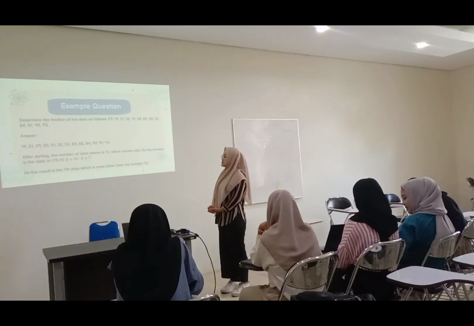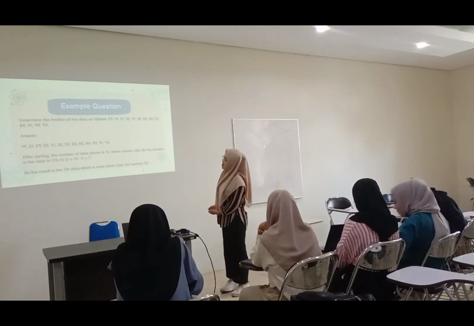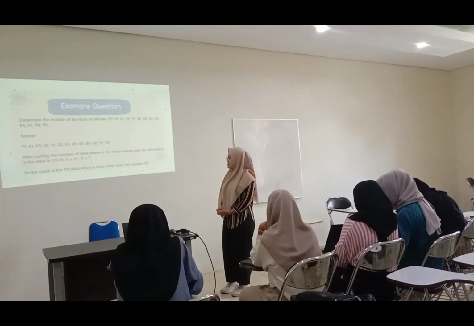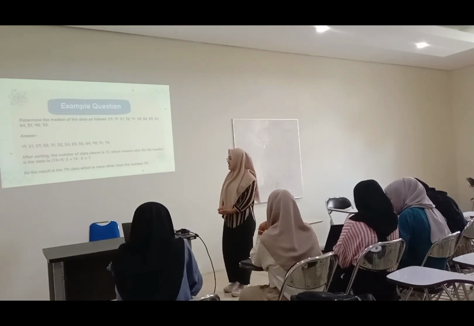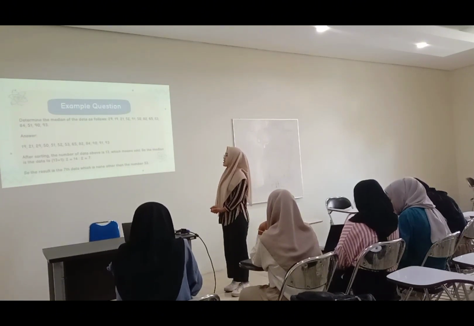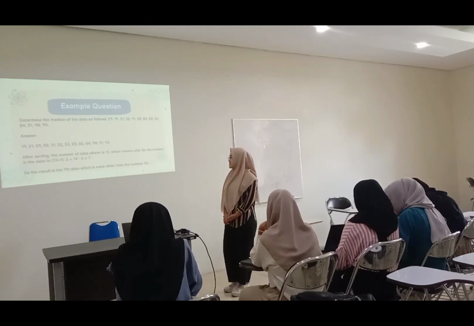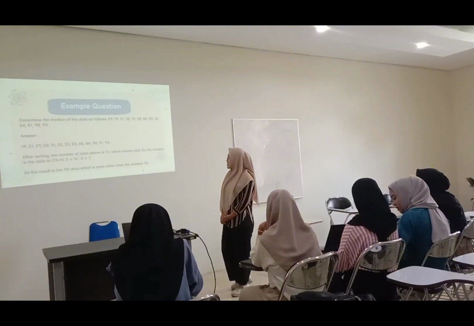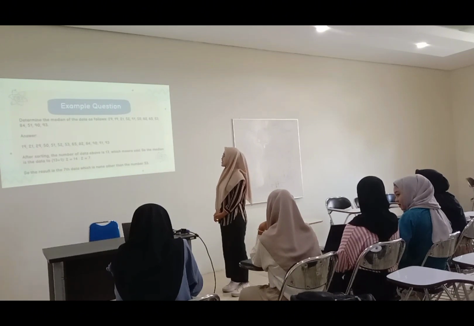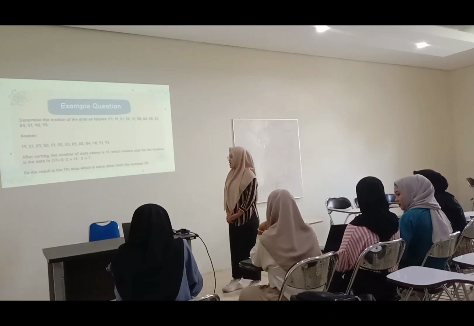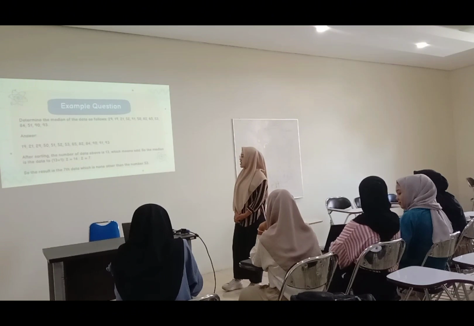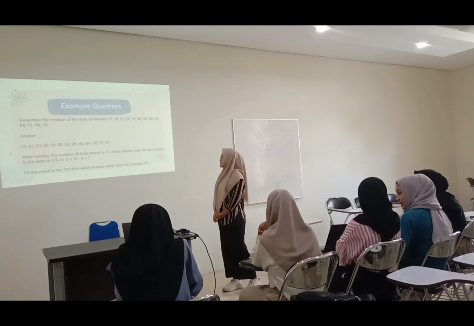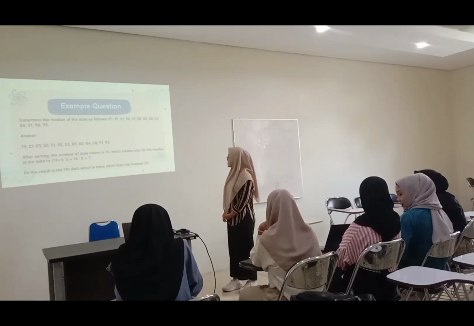Sorted data: 19, 20, 21, 29, 50, 51, 52, 53, 65, 80, 82, 84, 90, 91, and 93. The number of data above is 13, which means odd.